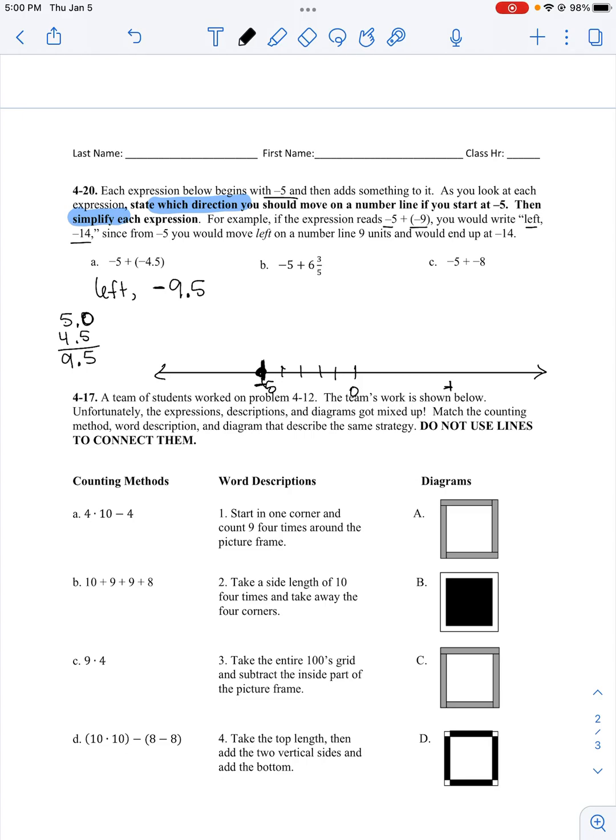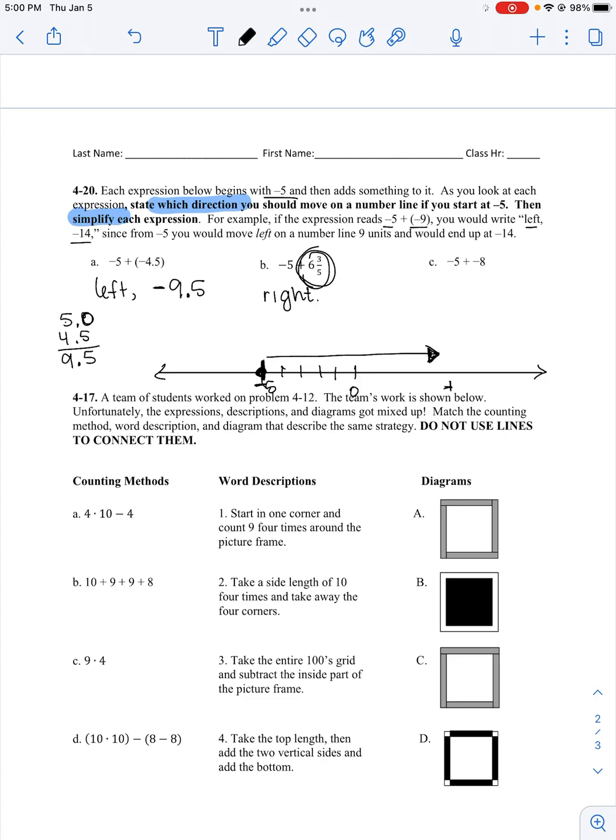Part B, again, I start at -5. I'm adding a positive number, which means that I'm going to add and go to the right. Now, this is the same thing as if I'm starting at -5 and I'm adding 6 3/5. Okay, so I could do one of two things. I could change it to decimals, or I could keep it as fractions.